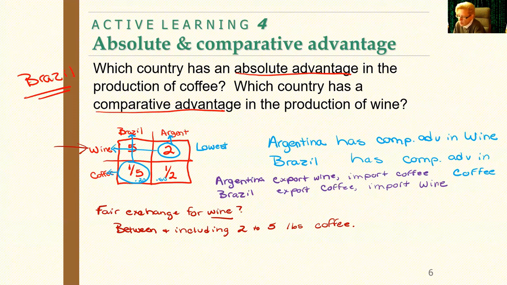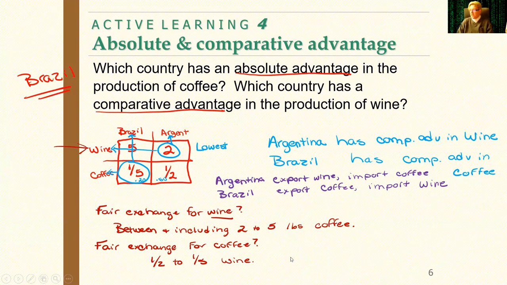If Brazil ships 1 coffee to Argentina, the fair exchange for the coffee would be between, and including, 1/2 to 1/5 wine.